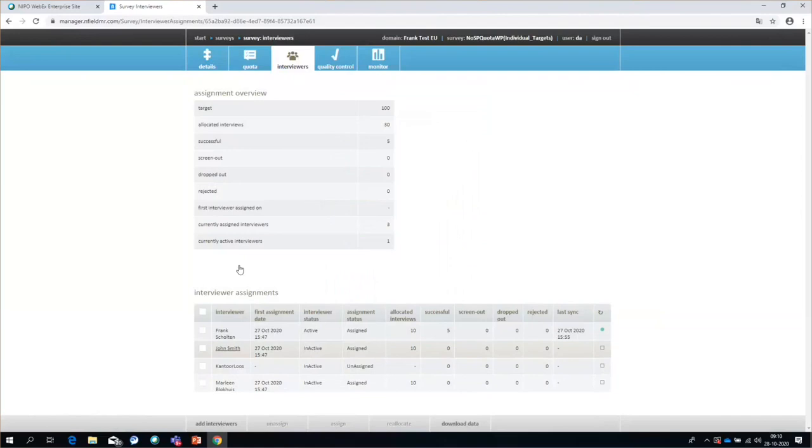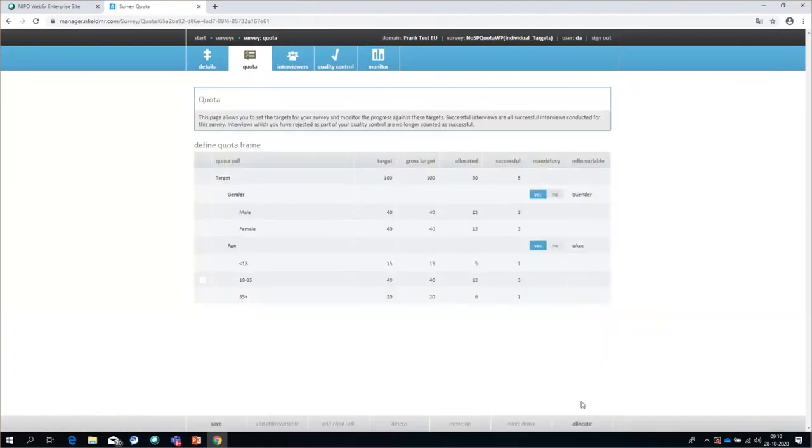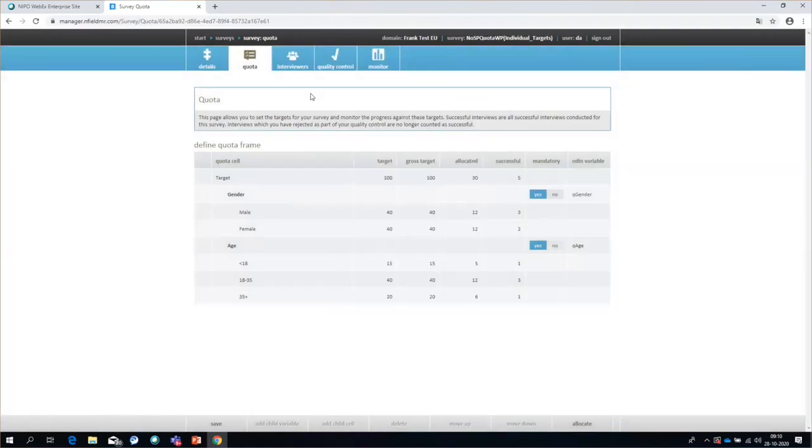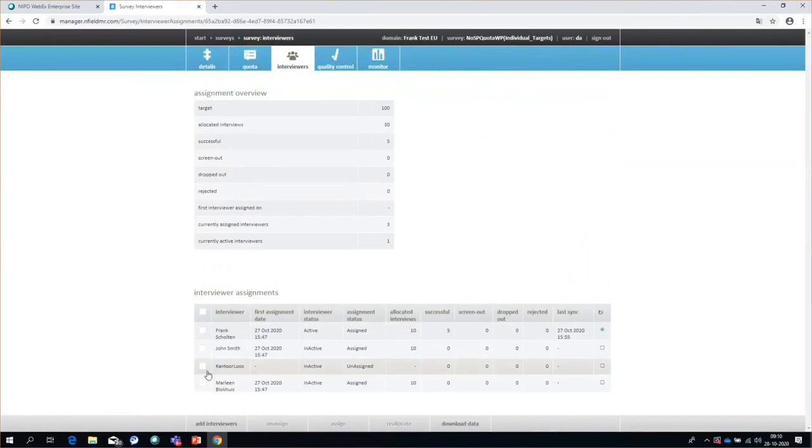As soon as you are using quota, you can go to quota and then allocate this interviewer. And then you are actually allocating this interviewer to this particular quota frame. You need to tell them how many interviews you want to allocate. You click allocate, and this has been allocated. And the other way you could assign an interviewer is by simply, again, selecting it and clicking assign here. And then you have activated this interviewer. You have assigned them to the survey, but without the quota frame. So in practice, this means that you have created a free intercept for this particular assignment.